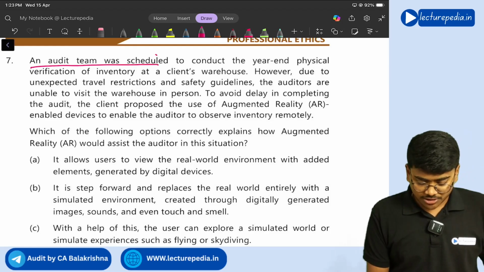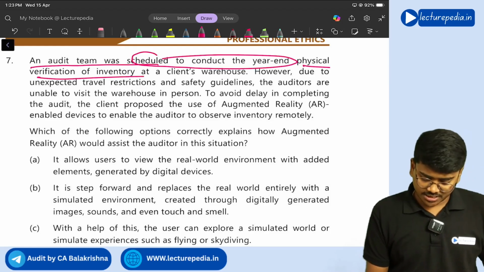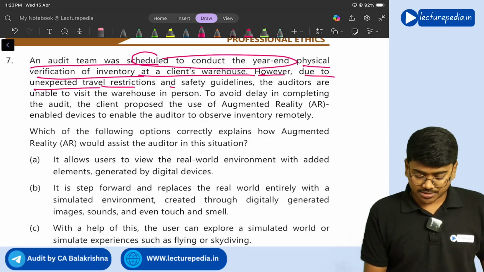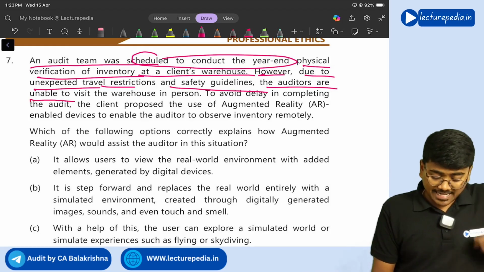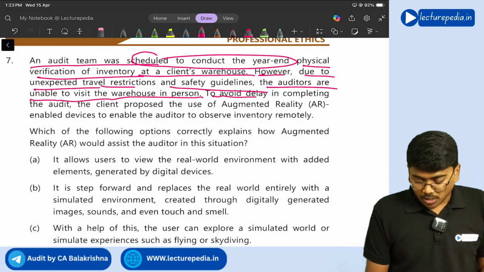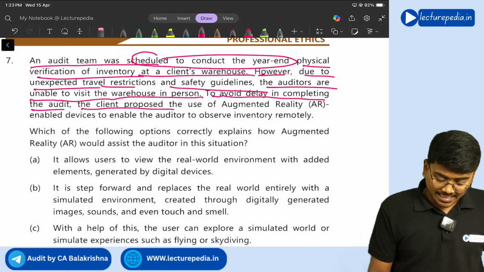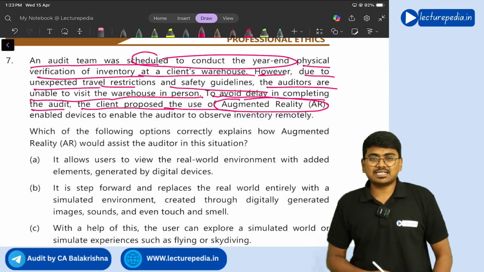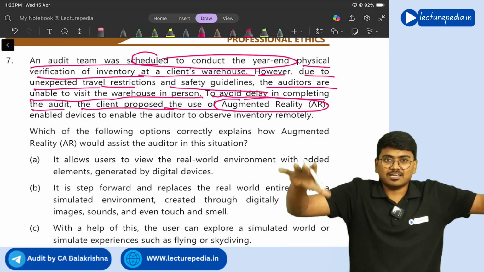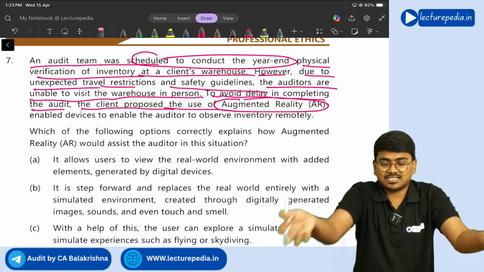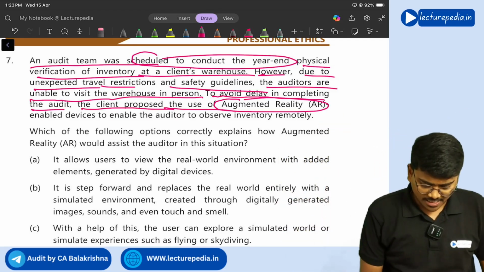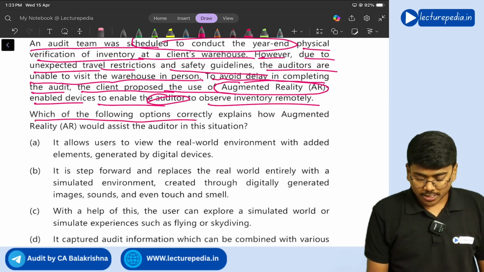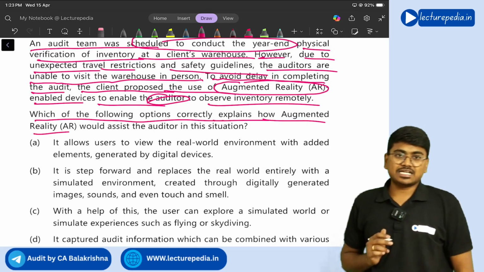An audit team was scheduled to conduct year-end physical verification of inventory at a client's warehouse. However, due to unexpected travel restrictions and safety guidelines, auditors are unable to visit the warehouse in person. To avoid delay in completing the audit, the client proposed the use of augmented reality. What is meant by augmented reality? For the existing real world, you will make certain additions, that is known as augmented reality, right? Enable devices to enable the auditor to observe the inventory remotely. Now, which of the following options correctly explain how augmented reality works?